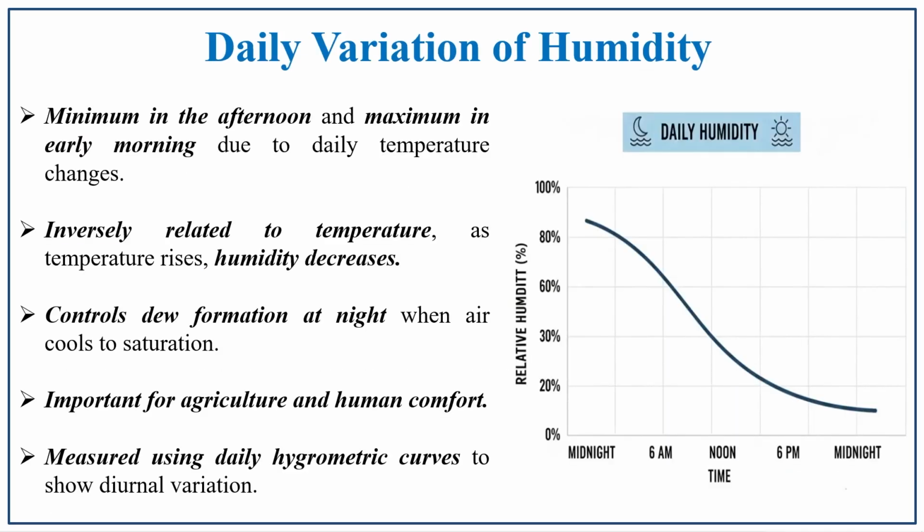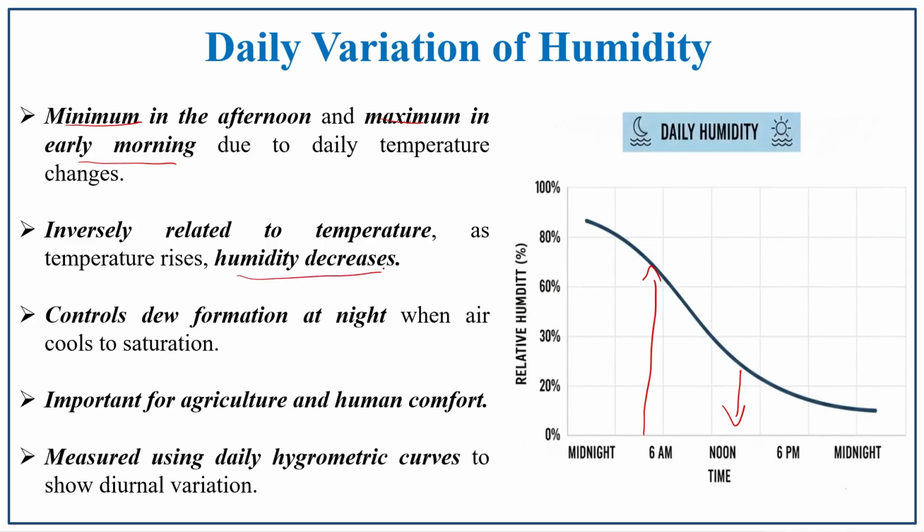The next one is daily variation. Humidity is minimum in the afternoon and maximum in the early morning, since it is inversely related to temperature. When the temperature rises, humidity decreases.